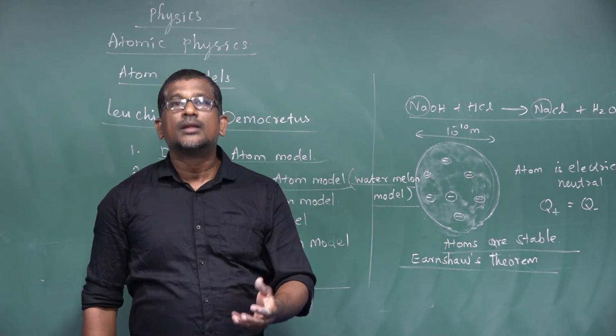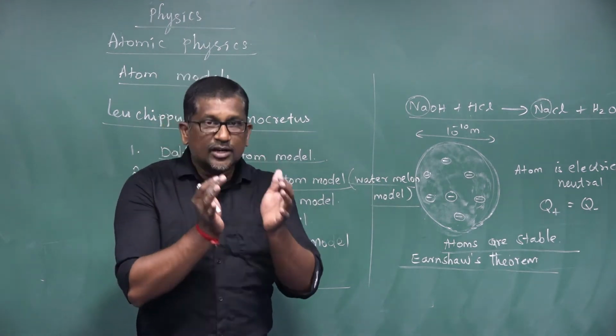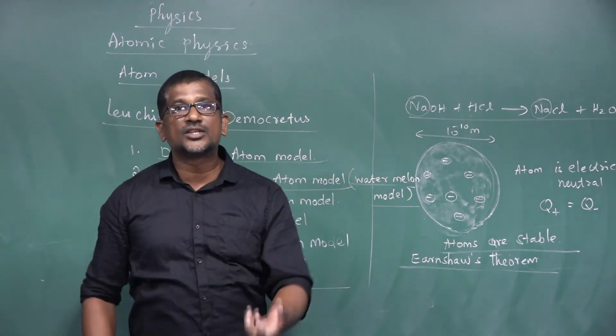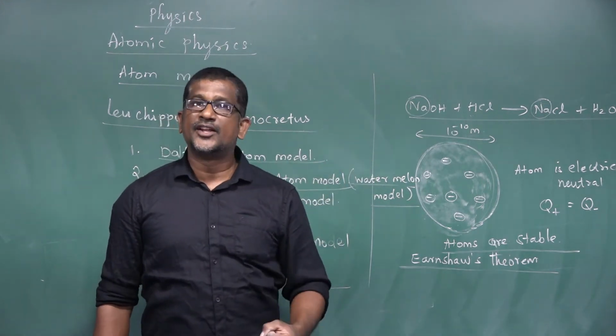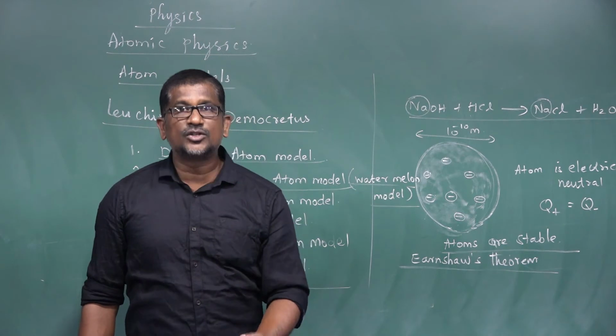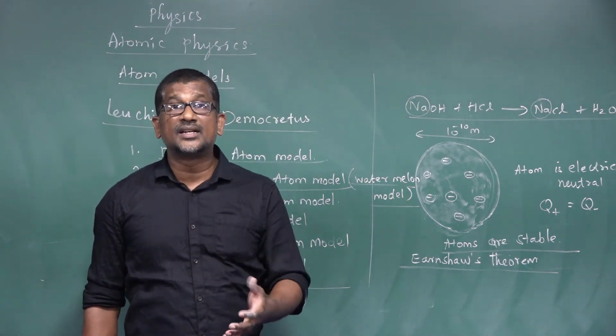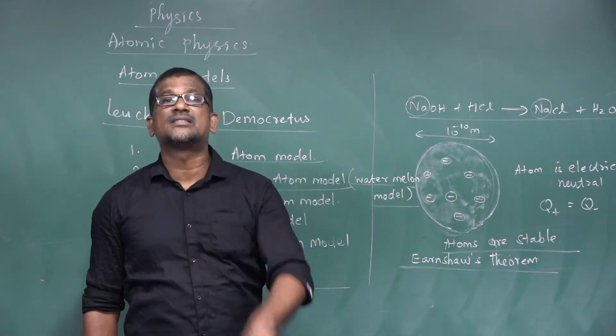And according to Thomson, an atom is electrically neutral. Why? It contains equal amounts of positive and negative charge, so the net charge value is 0. So an atom is electrically neutral, right? But according to J.J. Thomson, the atom is highly stable. Reason: the charges in the atom are always stationary.